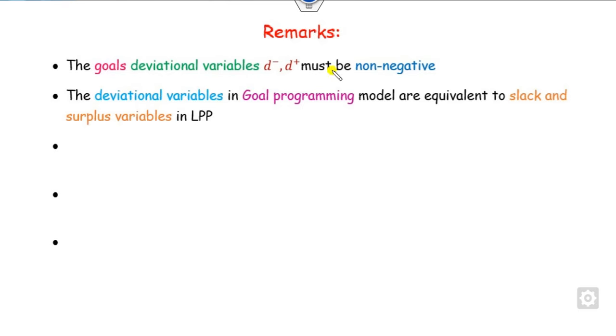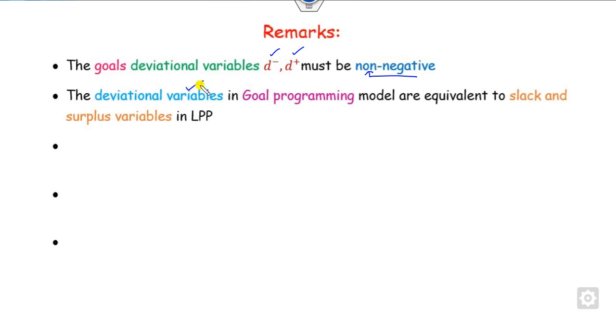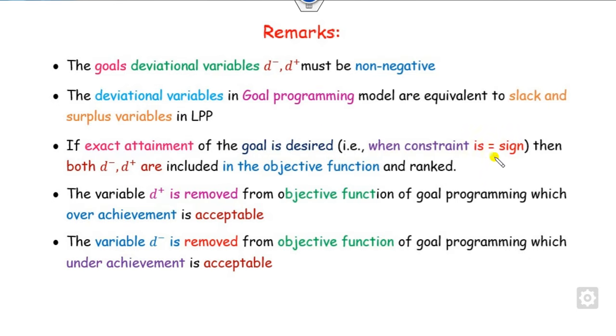What is the remark? D positive and D negative are always non-negative. You can see that we always write that here. These deviational variables you can think of as similar to the slack and surplus variables. What is the summary? Whenever there is a constraint with an equality sign, you have to include both D negative and D positive.